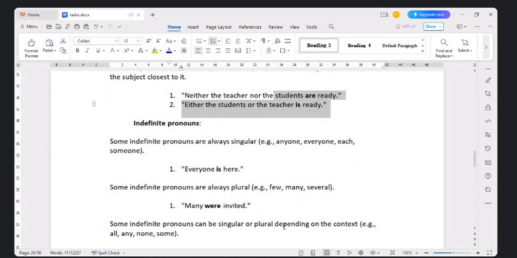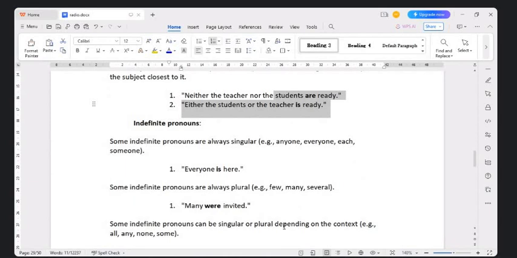Some indefinite pronouns are always singular, like anyone, everyone, each one. Everyone is here. Is anyone here? Is someone here? Look at the way some of these indefinite pronouns are always singular. Okay. Some indefinite pronouns are always plural. Some are singular, some are always plural.